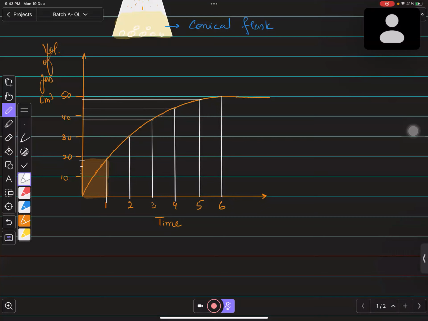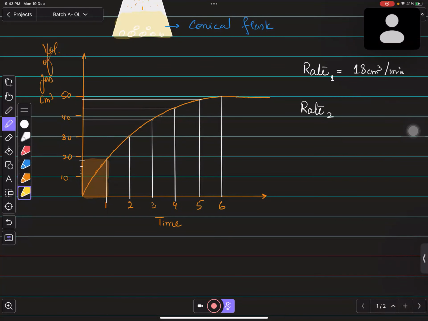So you can say that rate number 1 is, in the first minute, 18 centimeter cube of gas formed per minute. एक मिनट में आपके पास 18 सेंटीमीटर गैस प्रोड्यूस हुई. And if you talk about rate number 2, bacho, let's see over here, rate number 2 is actually 30 minus 18. So you can see this 30 minus 18 is saying that you have almost 12 centimeter cube